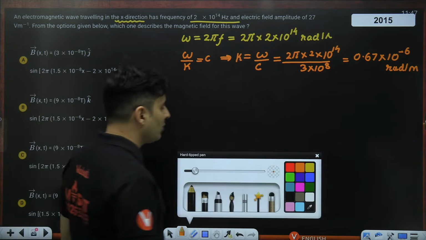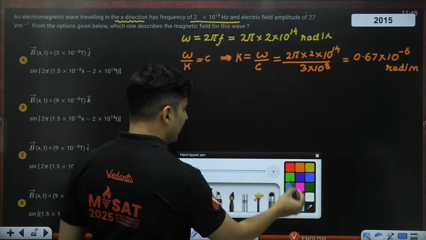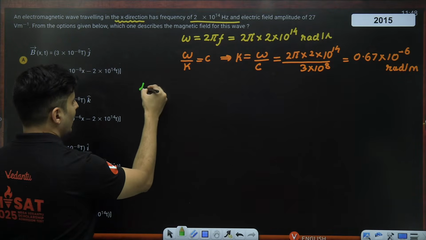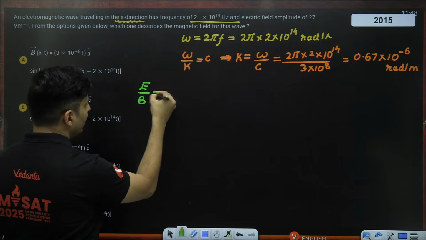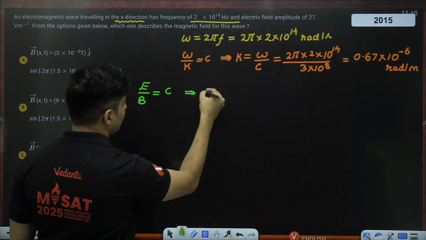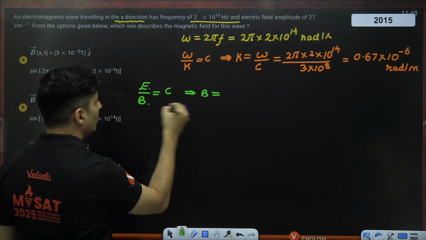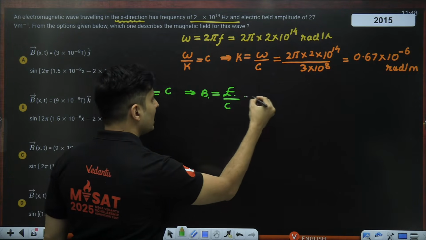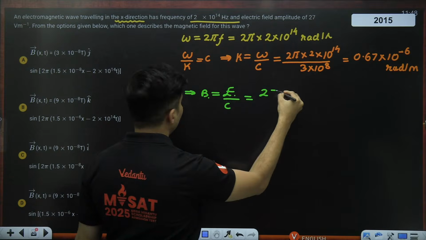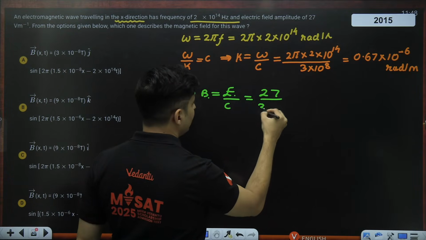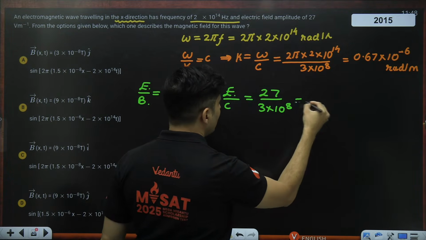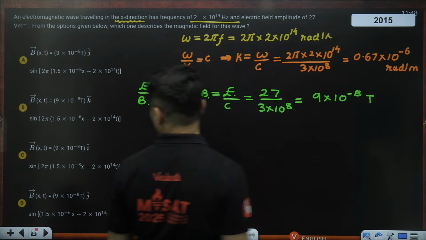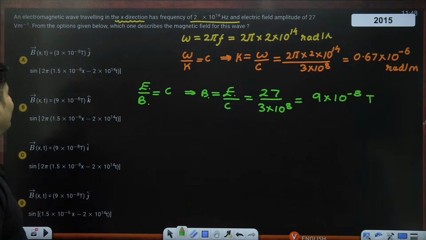Okay, now let's look at the magnetic field. How do I find the magnetic field from electric field? See, electric field by magnetic field is speed of light. That means magnetic field amplitude will be electric field amplitude divided by C. Electric field amplitude is 27 and speed of light is 3 into 10 to the power 8. 27 by 3 is 9. So 9 into 10 to the power minus 8. This will be Tesla. At least that much part was fine.